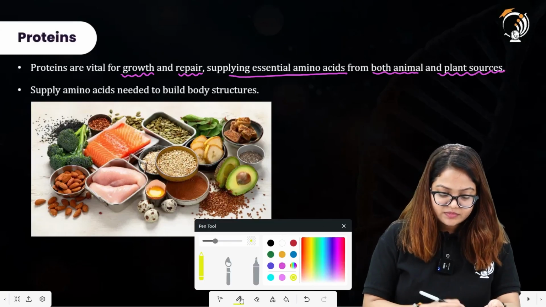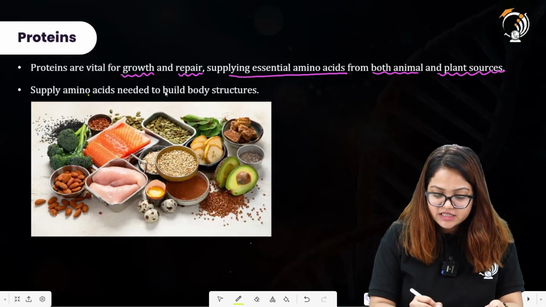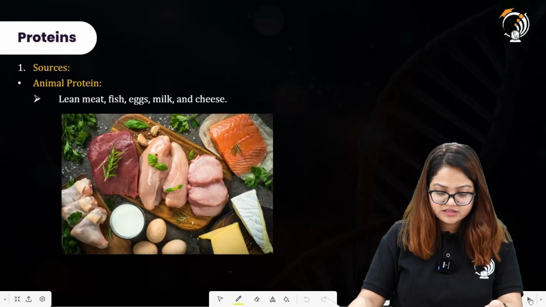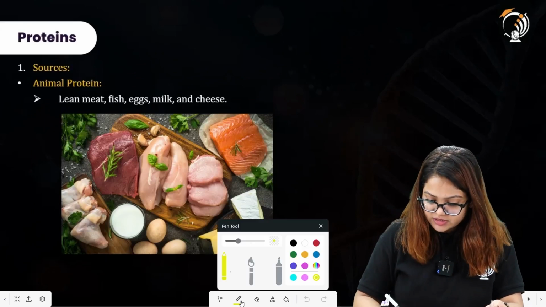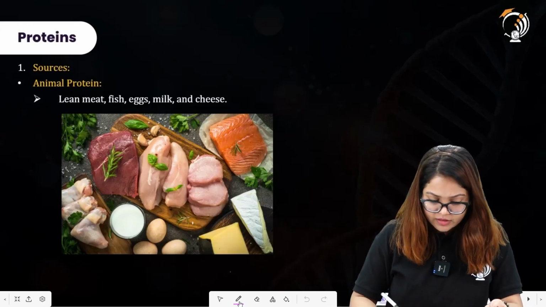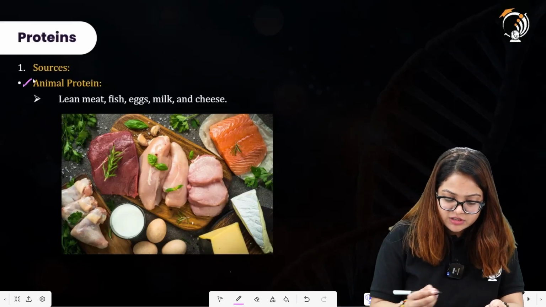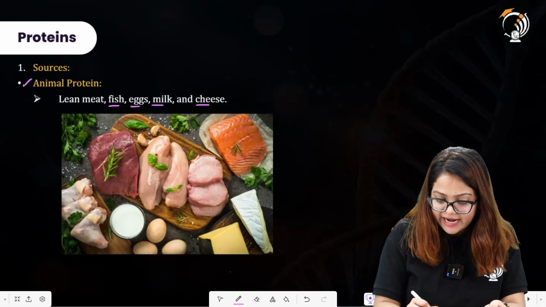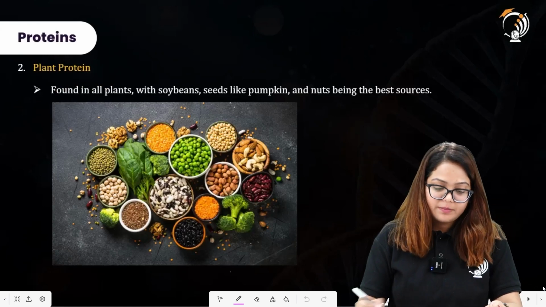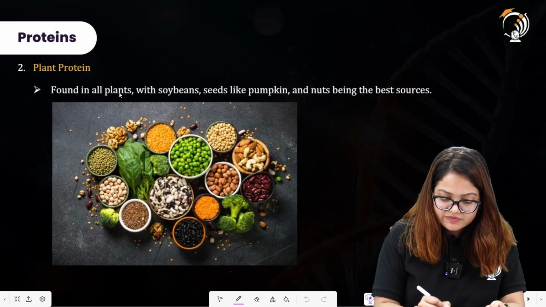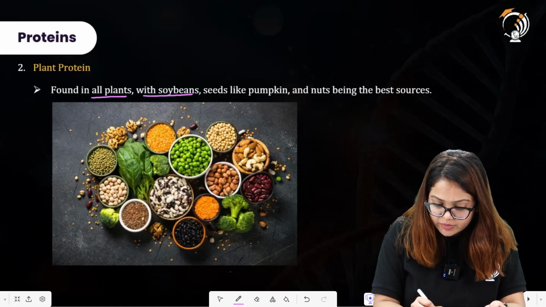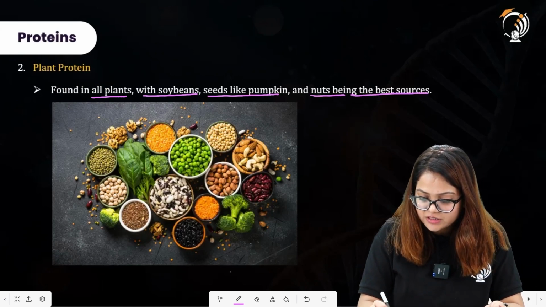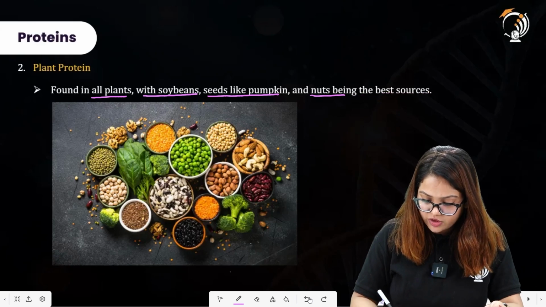Here is the supply of amino acids needed to build the body structures also. Animal protein sources are lean meat, fish, eggs, milk and cheese. Plant protein is found in all plants, with soybeans, seeds like pumpkin, and nuts being the best sources. So these are the best sources for protein.